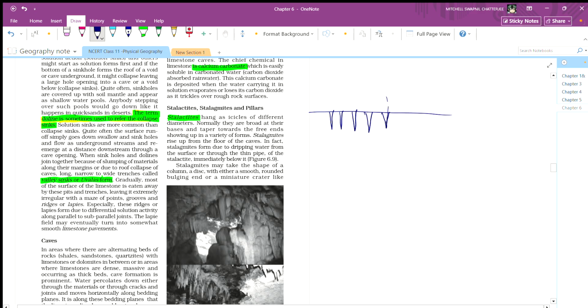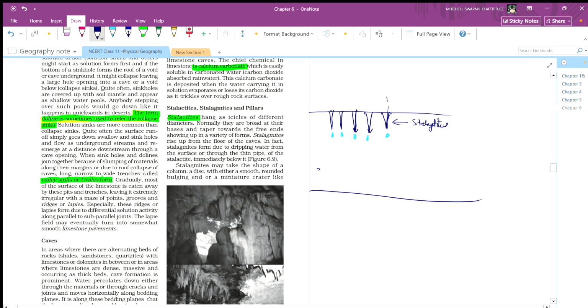Like water comes and drips from the edge of this, like water is dripping from there. And this is the ceiling of the cave which we are in right now. And these are called stalactites.